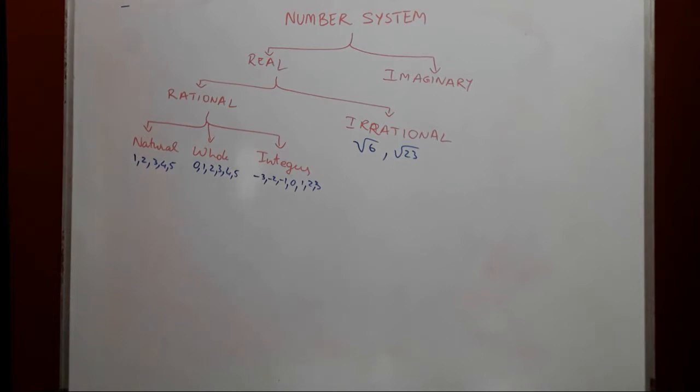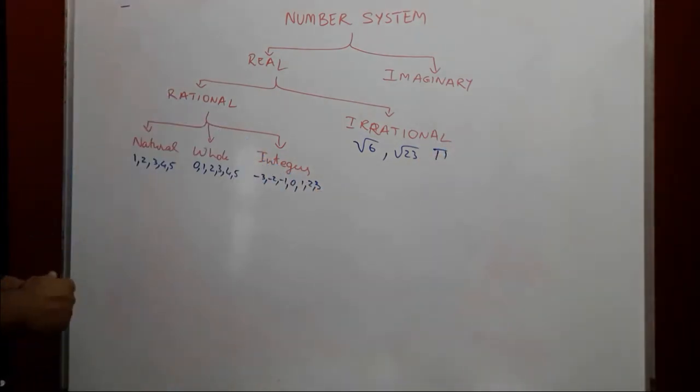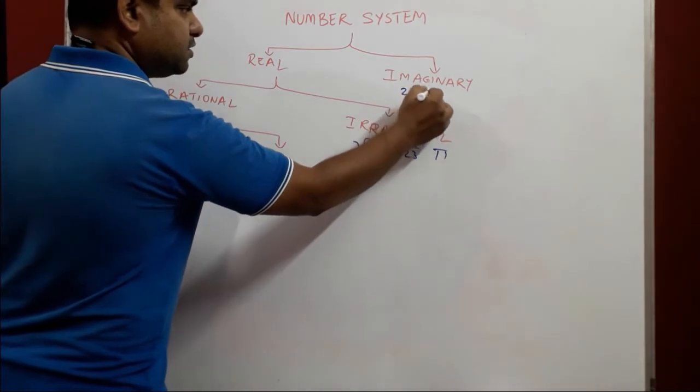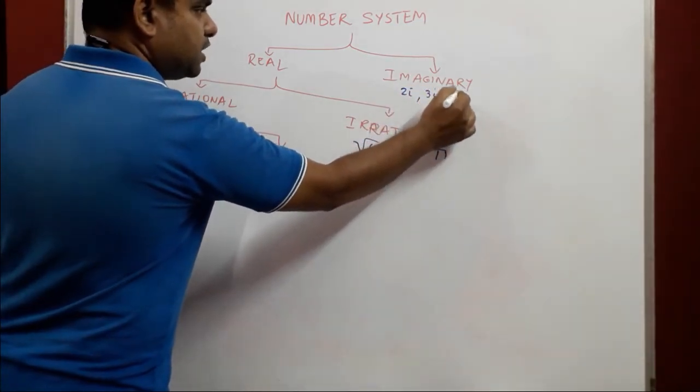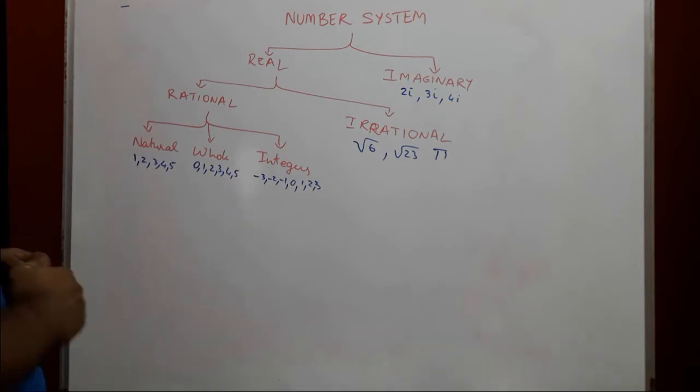So under real you have rational as well as irrational. Even under irrational you have pi. Imaginary numbers will be something like 2i, 3i, 4i. We'll be dealing more with natural numbers, whole numbers and integers.